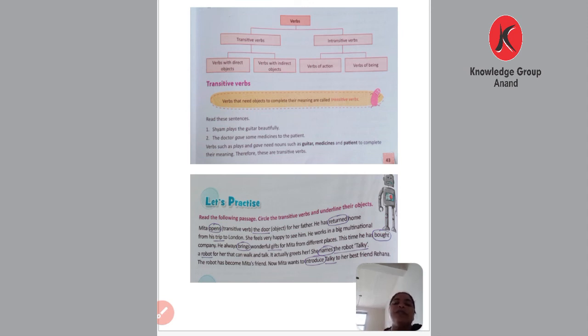So dear students, here I explained to you the finite verb, direct object, indirect object, then complement. We went through the types of sentences, transitive verbs, and the exercise we have completed.